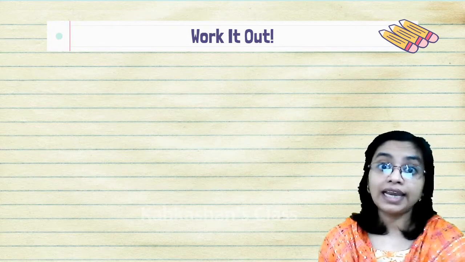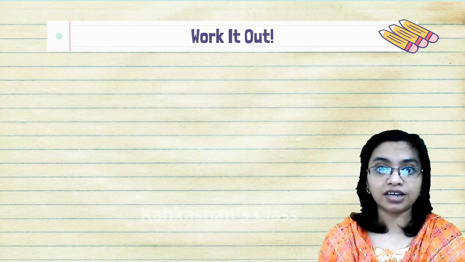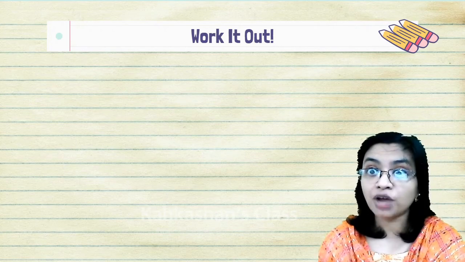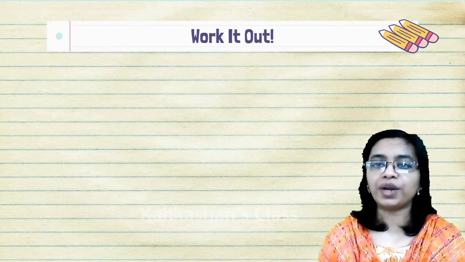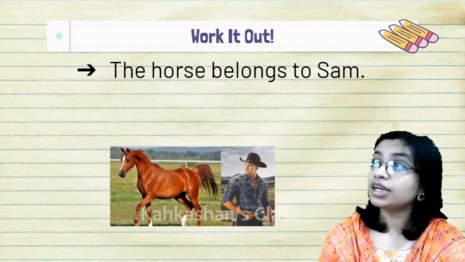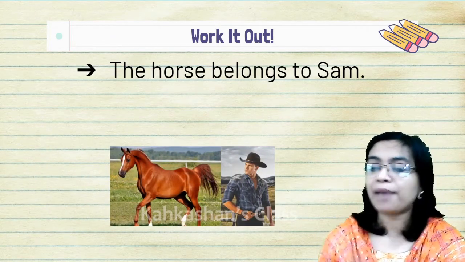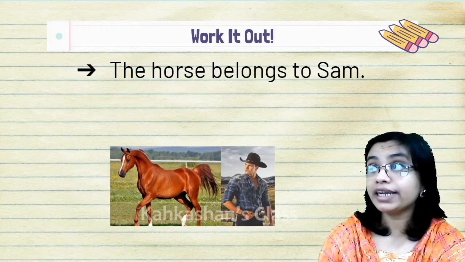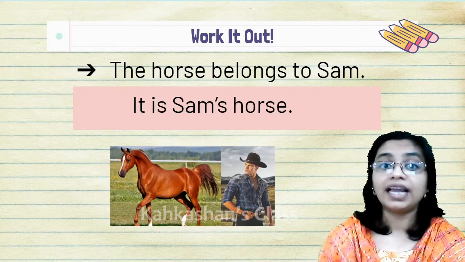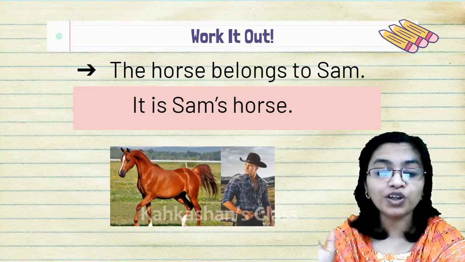Come on, let's work it out together. We have to practice possessive nouns and this is the best way to do it. The horse belongs to Sam. So how will we write? Yes, it is Sam's horse.